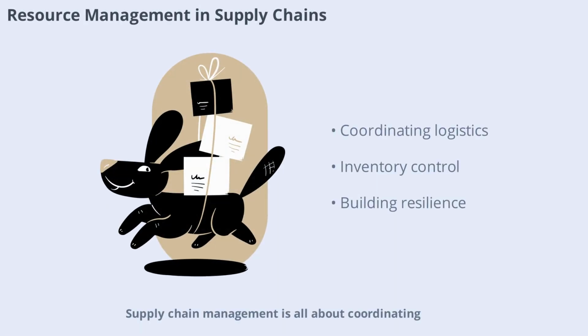Supply chain management is all about coordinating resources from raw materials to finished products. This involves logistics, inventory control, and supplier relationships. Efficient supply chains reduce costs, improve quality, and ensure timely delivery. Disruptions like natural disasters or pandemics highlight the importance of resilient resource management. Let's look at how supply chains keep the economy moving.